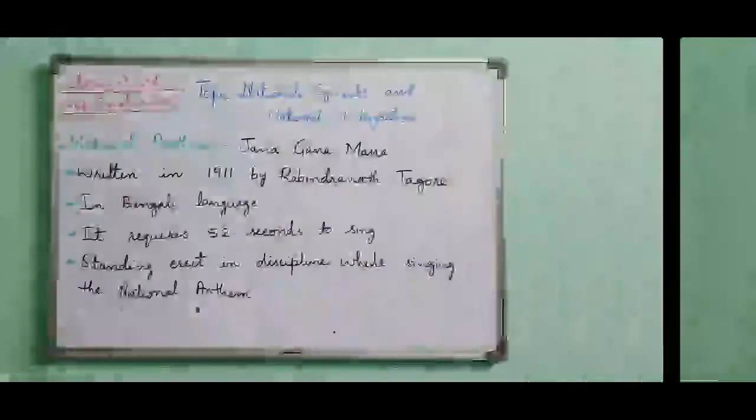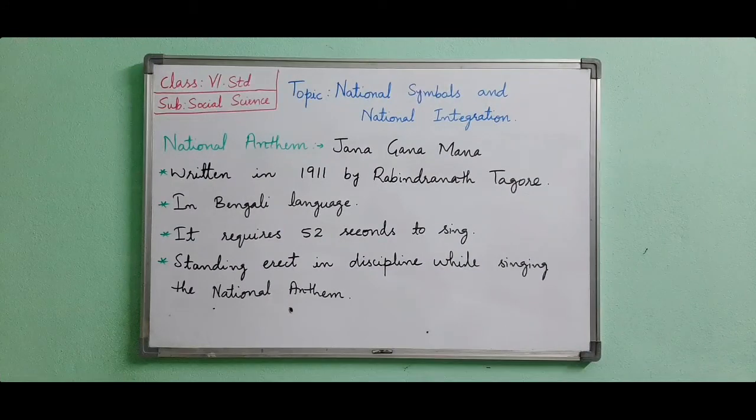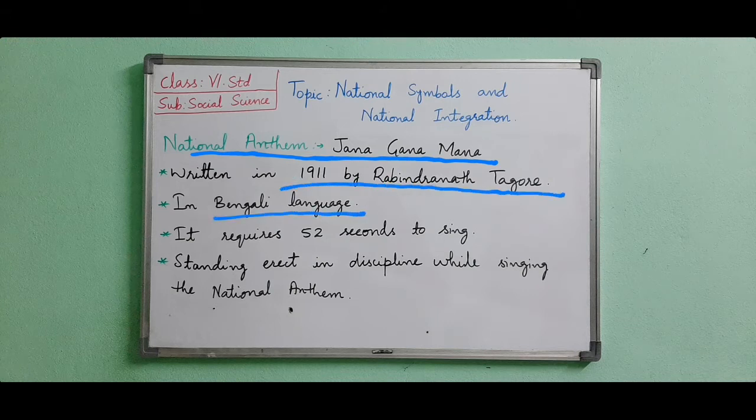Now first, under this we will see our national anthem. Jana Gana Mana is our national anthem. It was written in 1911 by Rabindranath Tagore in the Bengali language. Out of the 5 stanzas, the first stanza was adopted as our national anthem by the Constituent Assembly on 24 January 1950. It requires 52 seconds to sing the national anthem. Whenever we sing it, we should complete it within 52 seconds.